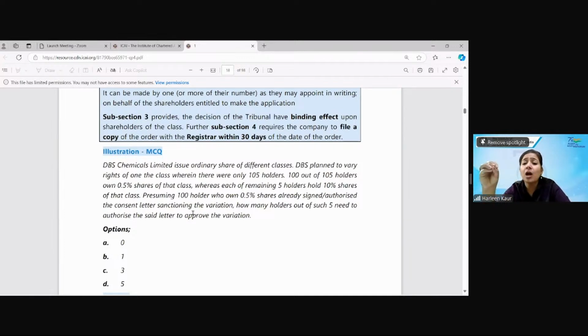So he's asking you, out of 5, how many of them shall be authorizing the letter so that the variation can be approved? Quickly answer me: 0, 1, 3 or 5. And also answer me why you are answering whatever answer you have chosen. Khushbu is saying 1. Why Khushbu, 1? Abhijit, correct. Satya Gupta, correct.